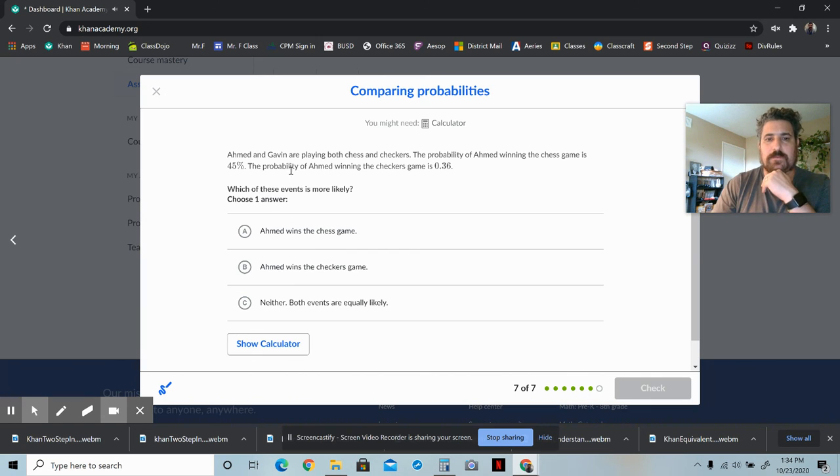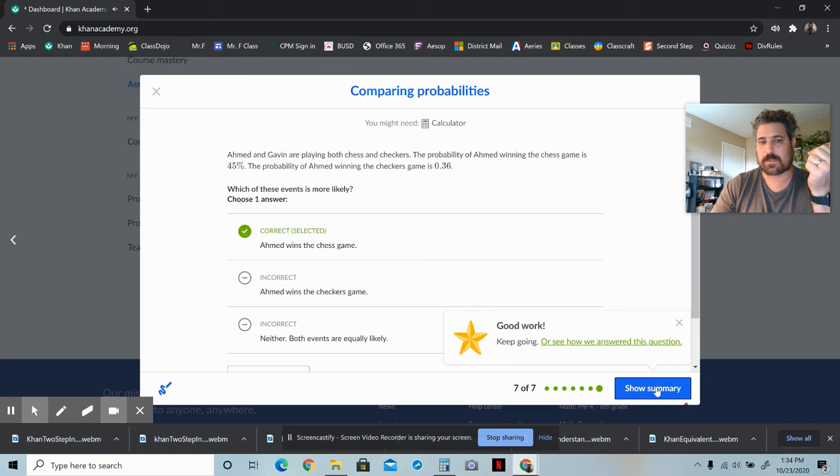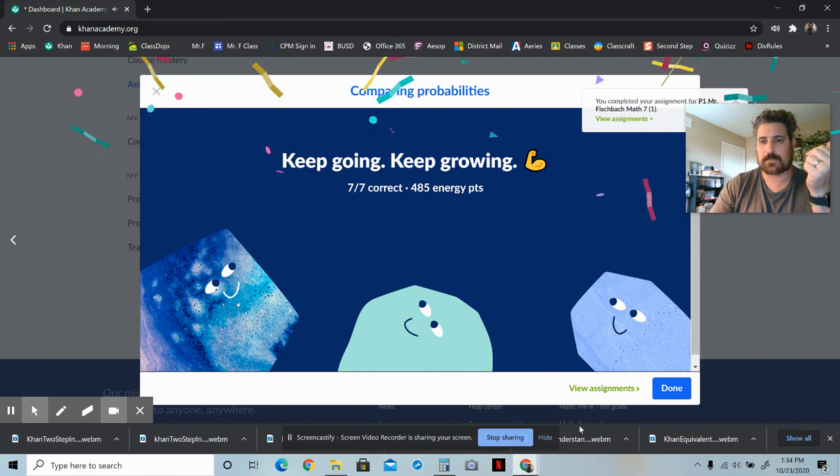Ahmed and Gavin are playing both chess and checkers. The probability of Ahmed winning the chess game is 45%. The probability of Ahmed winning the checkers game is 36%, or 0.36, 36 out of 100, which is 36%. Which of the following events is more likely? Ahmed wins the chess game, Ahmed wins the checkers game. Well, the chance of chess game victory is 45%, which is obviously greater than the 36% for the checkers game. So obviously chess is his best chance, right? So Ahmed wins the chess game is more likely. That's how you do it.